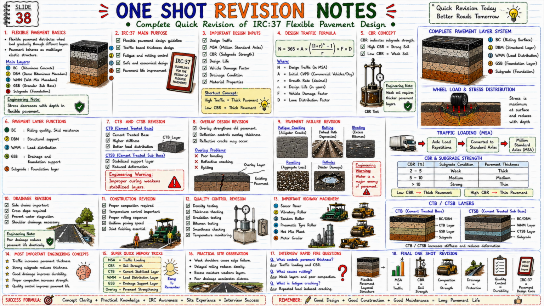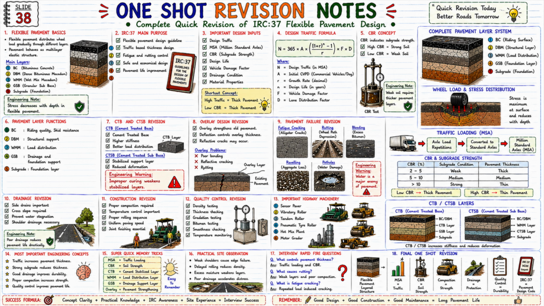Now let us look at the ninth topic. 9. Joint construction considerations. Joint construction में क्या important है? Proper longitudinal joint compaction. Clean joint face. Temperature matching. Adequate overlap. Now see the engineering warning below. Weak joints become early failure locations. And longitudinal joint cracking is a very common problem in field projects.